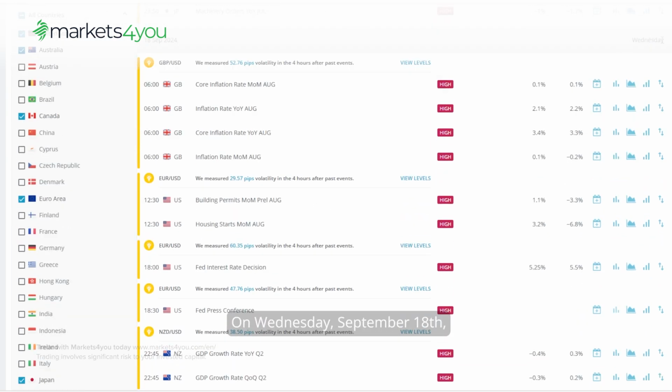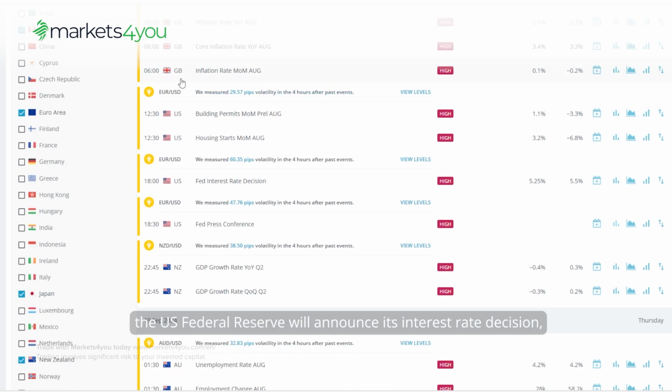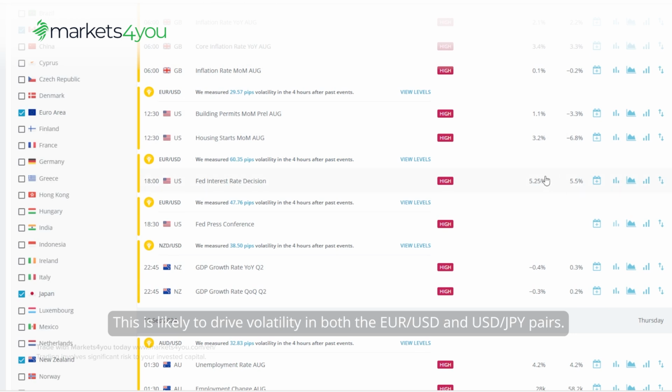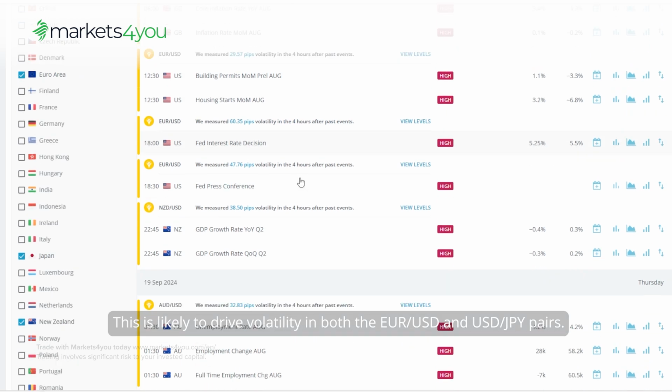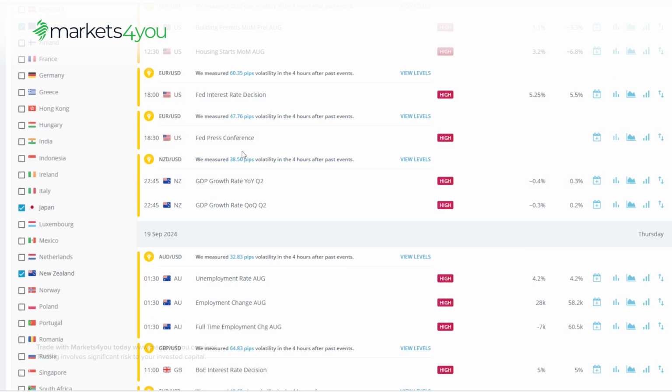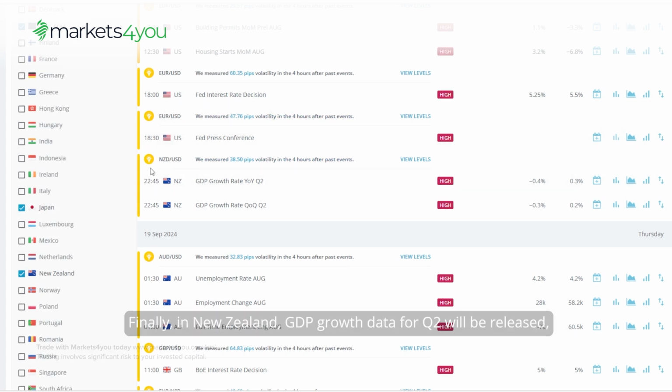On Wednesday, September 18th, the UK will release its inflation data for August, with a slight increase expected in the year-over-year numbers. This will be key for traders watching the pound sterling to US dollar pair. Across the Atlantic, the US Federal Reserve will announce its interest rate decision, which is expected to cut rate to 5.25%. This is likely to drive volatility in both the euro to US dollar and US dollar to Japanese yen pairs. Later, the Fed will hold a press conference to discuss the rate decision. Finally, in New Zealand, GDP growth data for Q2 will be released, which could move the NZD/USD pair.